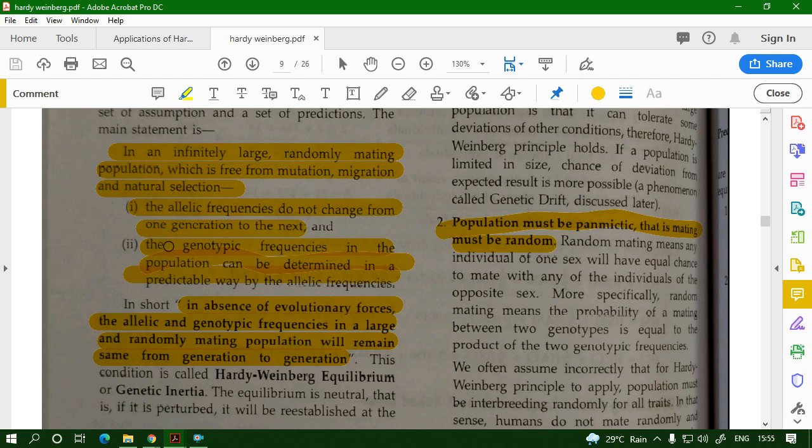The next point is the genotypic frequency in the population. It can be determined in a predicted way from the allelic frequency.